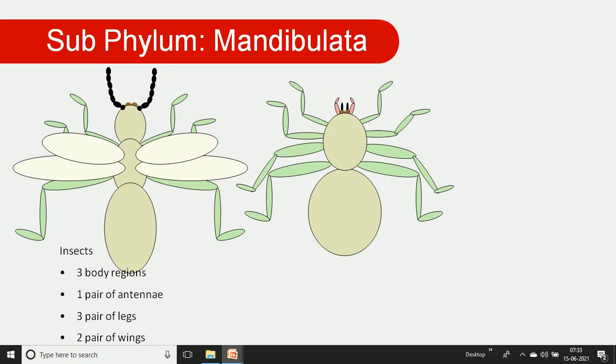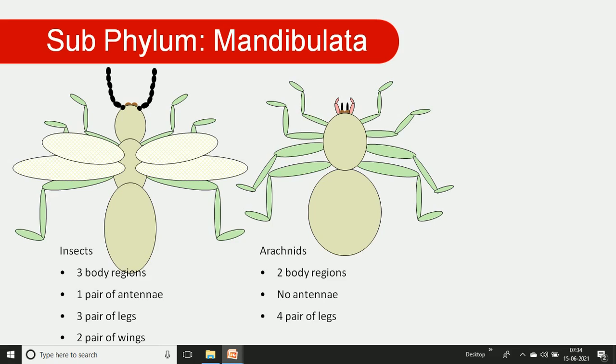There is a schematic diagram of Chelicerata, for example an arachnid such as a spider. In the spider, the body is divided into two regions, the prosoma and the opisthosoma. In that animal, antennae are absent and there are 4 pairs of legs. This is just the differentiation of the Chelicerata and the Mandibulata, or insecta and the arachnids.